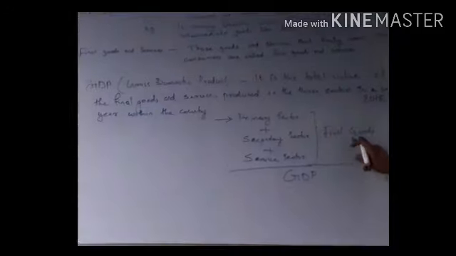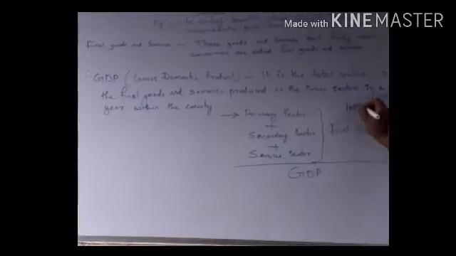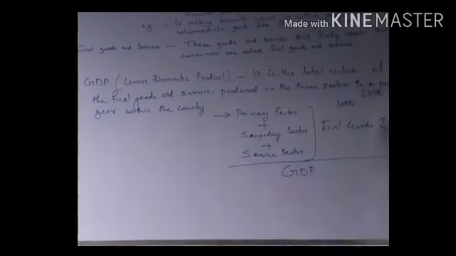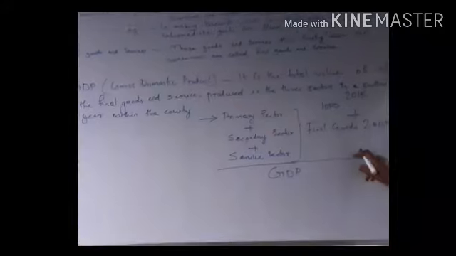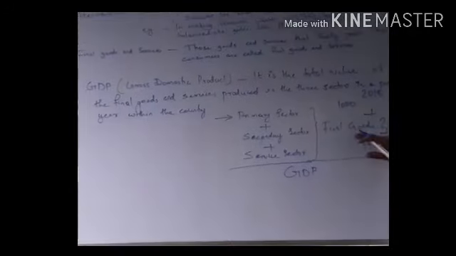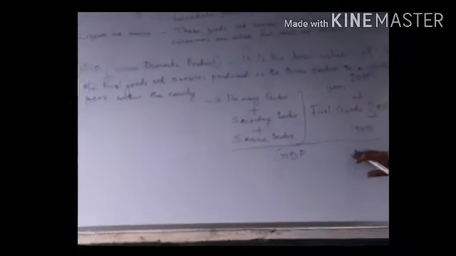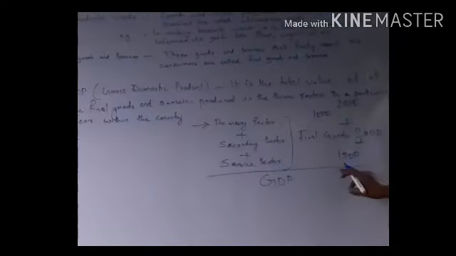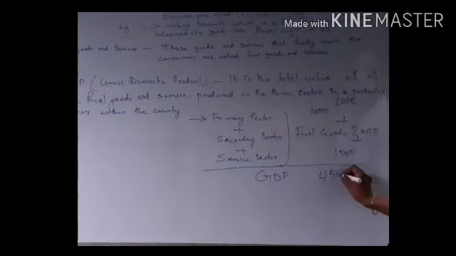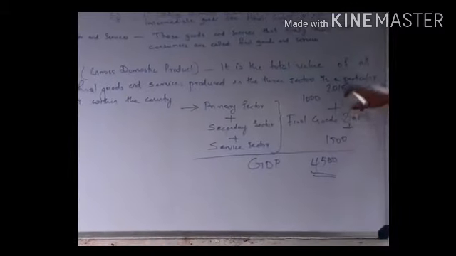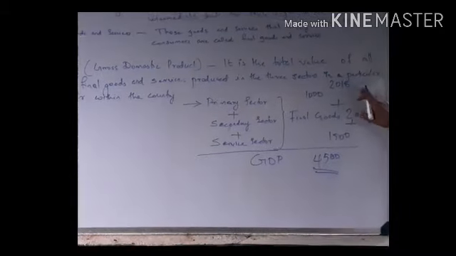primary sector final goods total 1000 and secondary sector final goods total 2000, and the service sector, tertiary sector, is 1500. Then the GDP, gross domestic product, is equal to 1000 plus 2000 plus 1500. That is 4500. 4500 is the GDP of this particular year 2018.